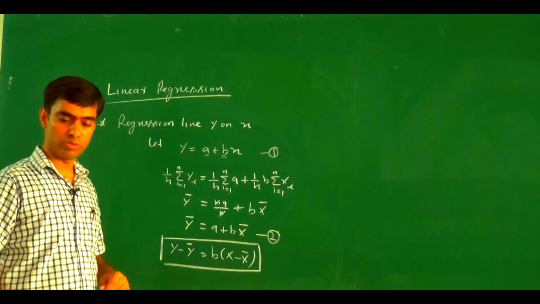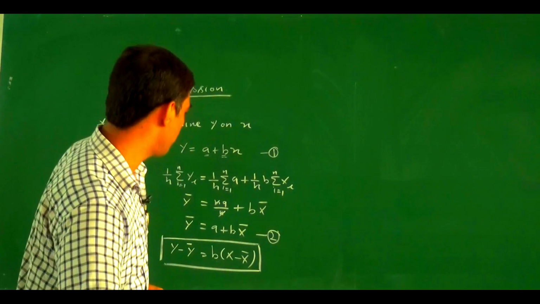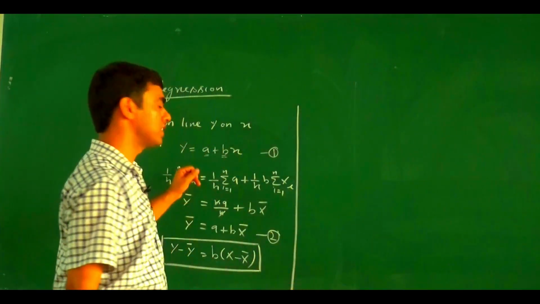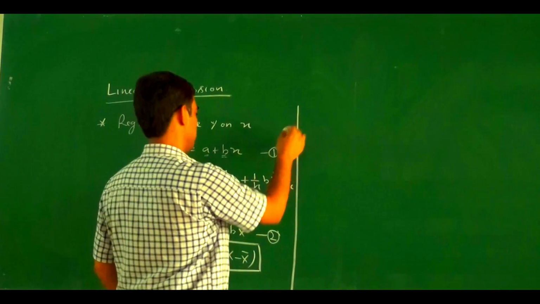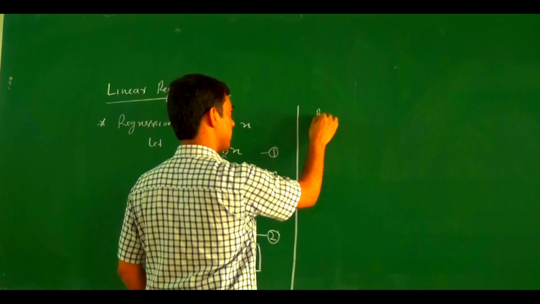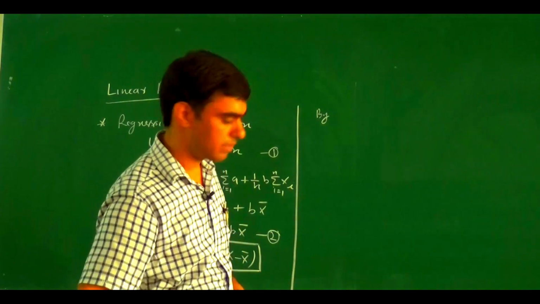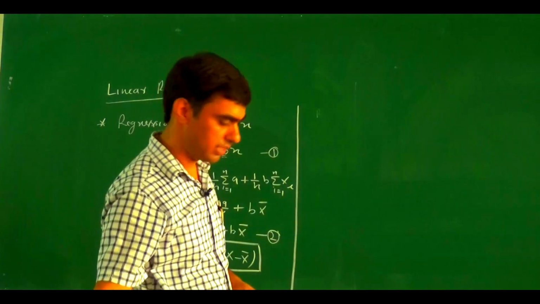Our aim is to find out the value of b. Now how do we find the value of b? We find the value of b with the help of the principle of least squares.